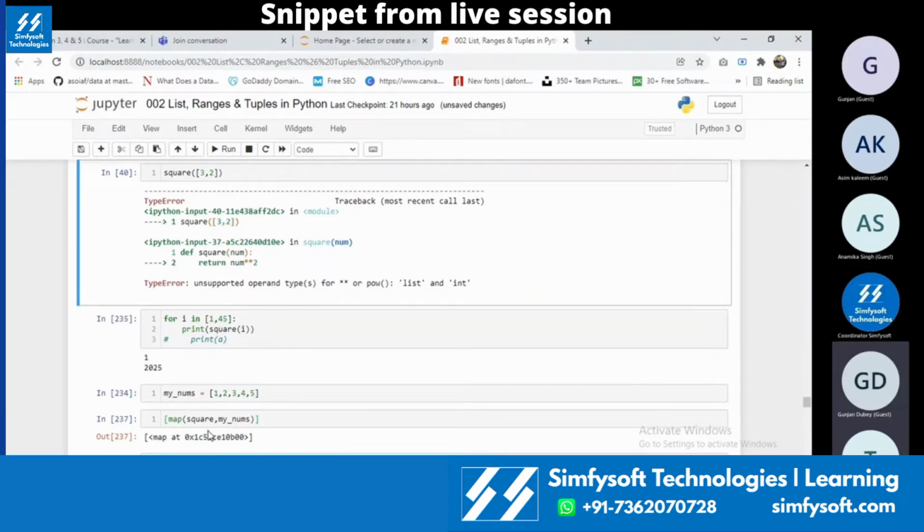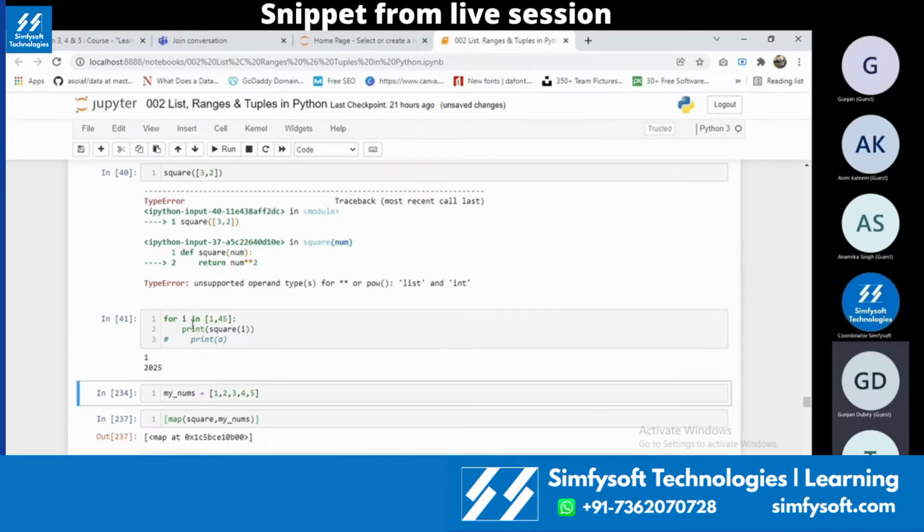That is the primary purpose of map. It will take any function, iterate the input values through that function and store the results in a list. Otherwise, I have to first iterate every single value, pass it to square and then do that. That is my option. Another option is to use map.